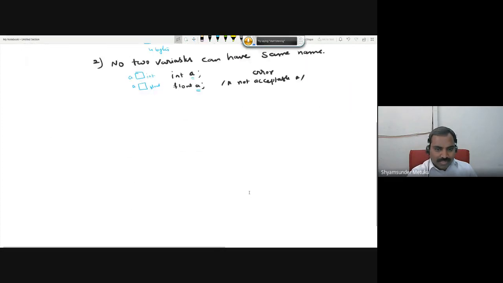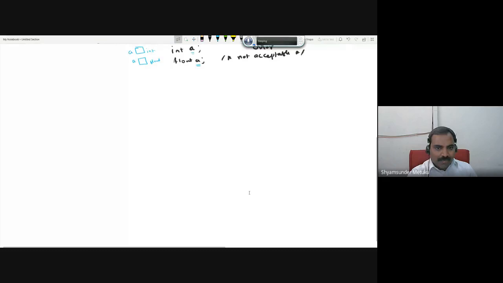Okay, I'm moving into the next topic called constants. In fact, I can write variable and constant so that you can see the differences. The meaning of variable and constant is not the same. Coming to the variable, as we have discussed, the value of the particular memory can be modified during the execution of the program.